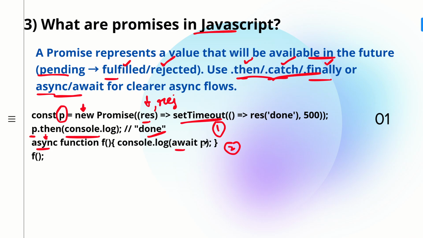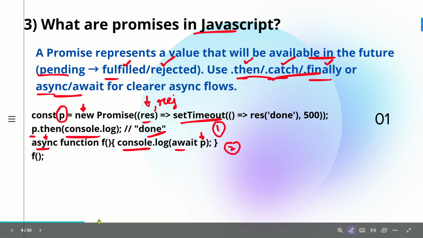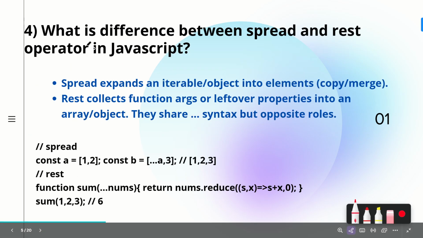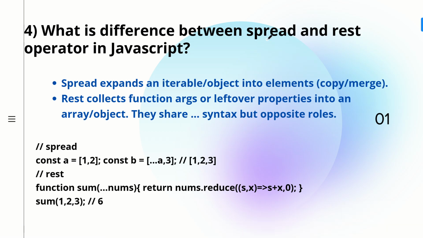So what we are doing, we are awaiting p. What is p? p is our promise, this is our promise object, a JavaScript object. So we are waiting for p, and whenever we get our proper answer, whether it is fulfilled or rejected, any result, then we are making use of console.log. So we are logging whatever data we eventually get. So this is how you can make use of async await, or you can make use of .then, .catch, and .finally.